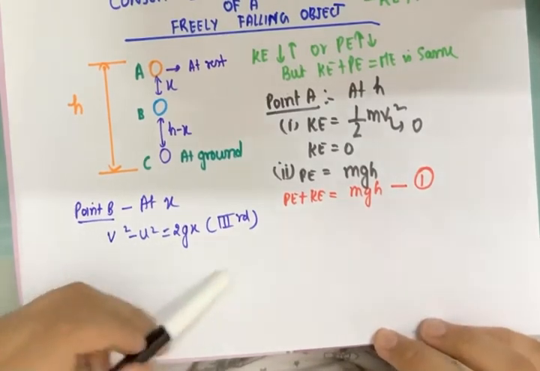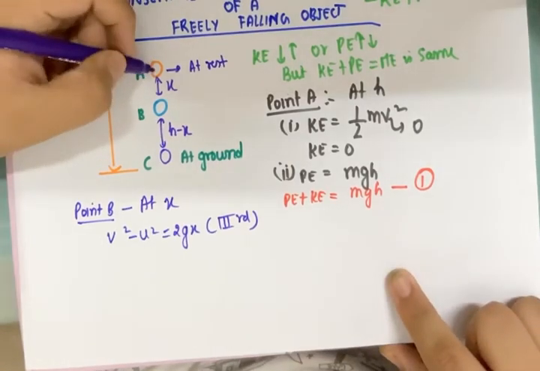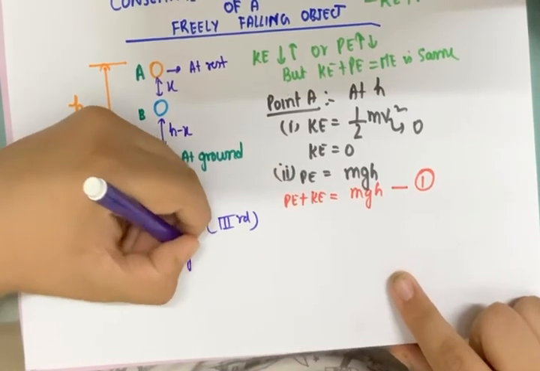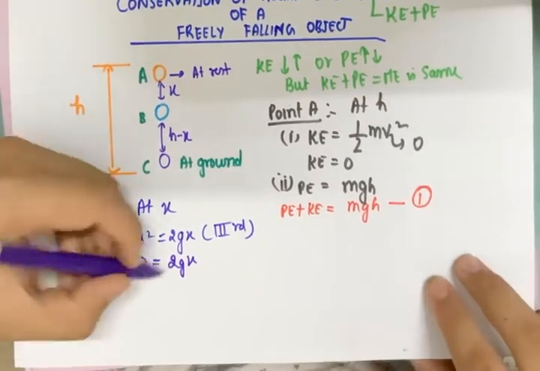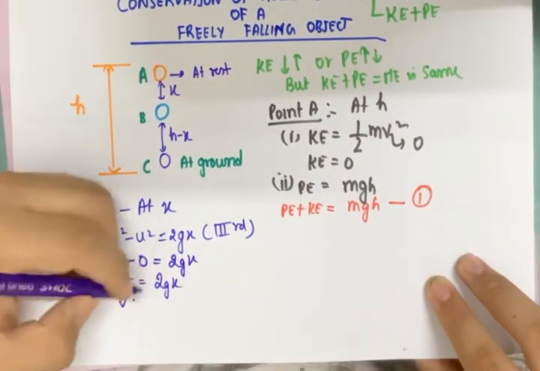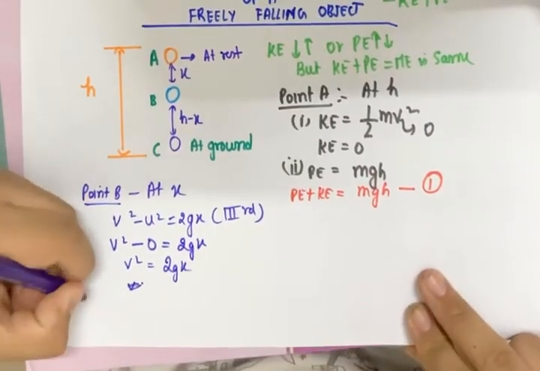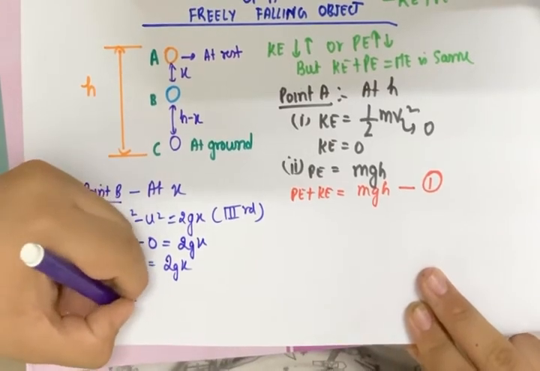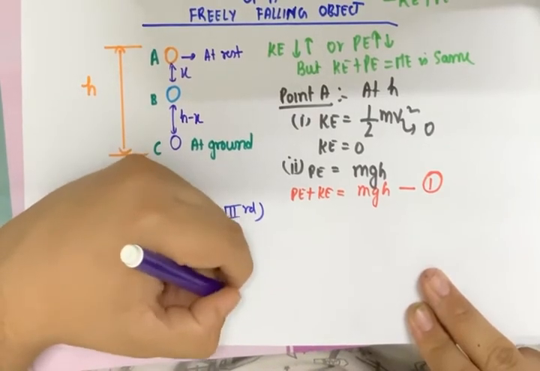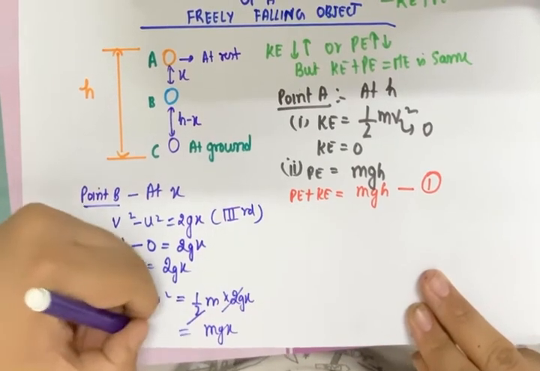So we have got this conclusion. Now from here, I already know that initially the object was at zero velocity, it was at rest. So I'll write v square minus 0 is equal to 2gx because it was at rest in the beginning. That means v square is equal to 2gx. I don't need to actually calculate v because in the formula I will be using v square only. So kinetic energy will be half m v square, which is equal to half m into 2gx. This 2 and this 2 get cancelled, so mgx is the kinetic energy.